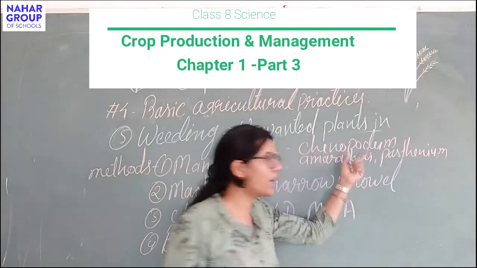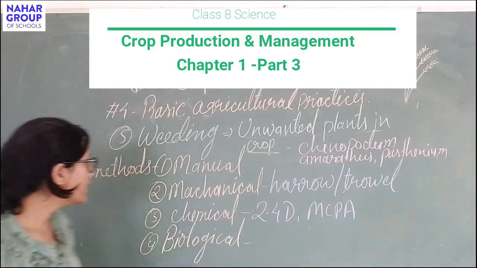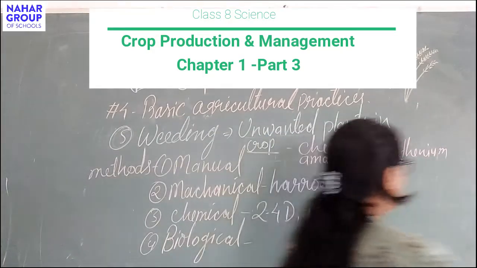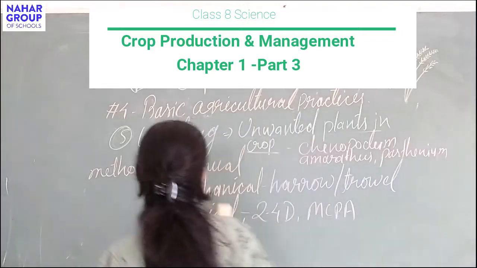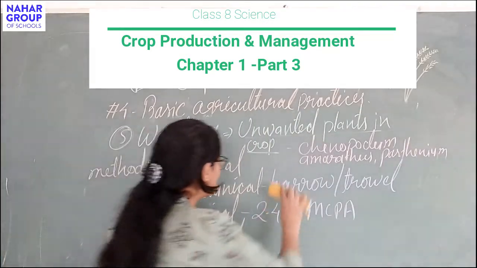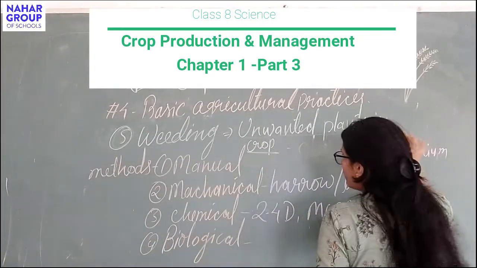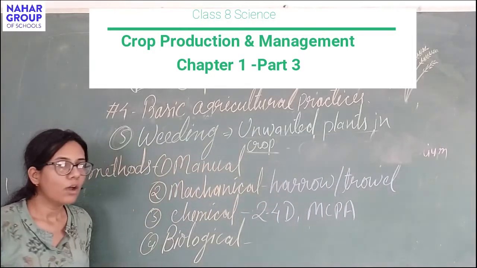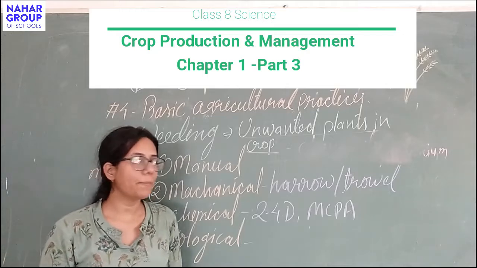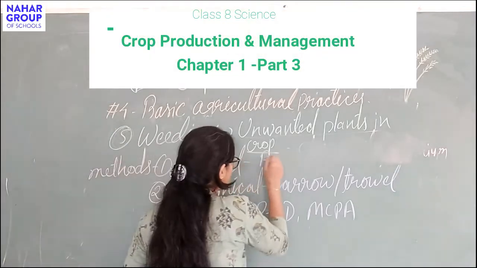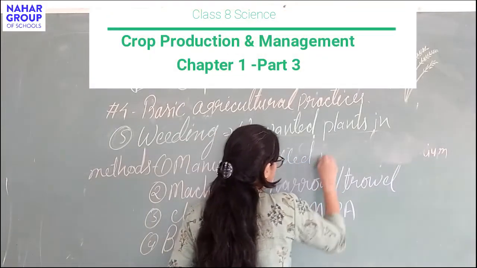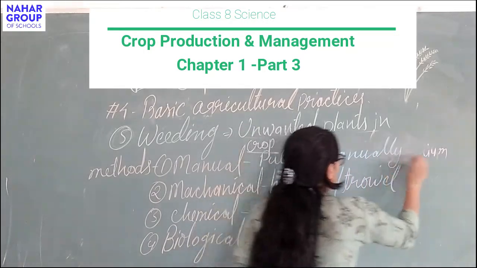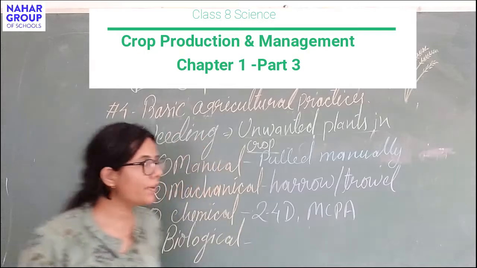These are the plants which are examples of weeds. Now, methods to remove the weeds. The very first method of removing the weeds is the manual method. As the name suggests, in the manual method, these weed plants are pulled manually, pulled by people, and removed from the field.